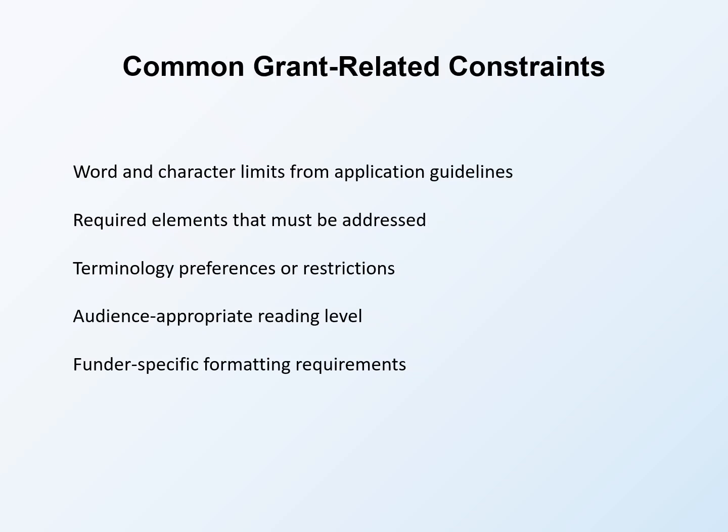Certain constraints appear frequently in grant work. Knowing these common categories helps you remember to apply them when relevant. Word and character limits from application guidelines must be respected. If the needs statement has a 500-word limit, constrain AI output accordingly. Example: this needs statement must be between 450 and 500 words. Character limits sometimes apply to specific fields.